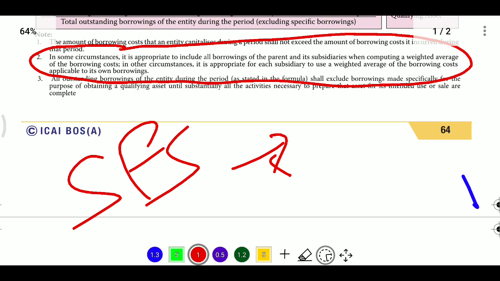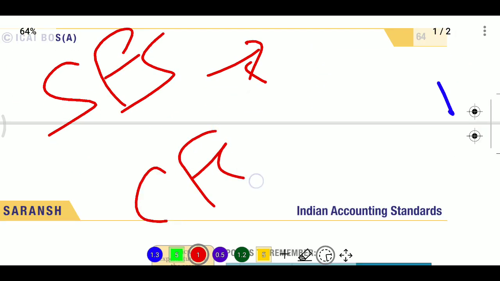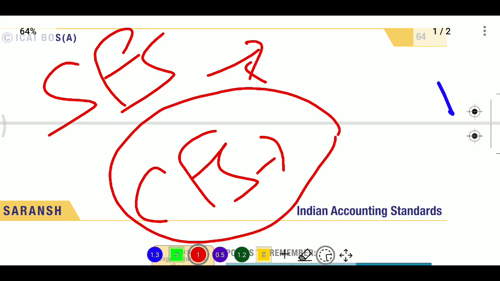And after that, in CFS we need to remember one point. First, capitalize borrowing cost relating to the qualifying asset in CFS by considering all borrowings taken by each company in the group and all expenses on the qualifying asset by each company. But if any intercompany profit is charged on construction of the qualifying asset within the group, then such profit will be eliminated in the CFS while considering expenses incurred on the qualifying asset.